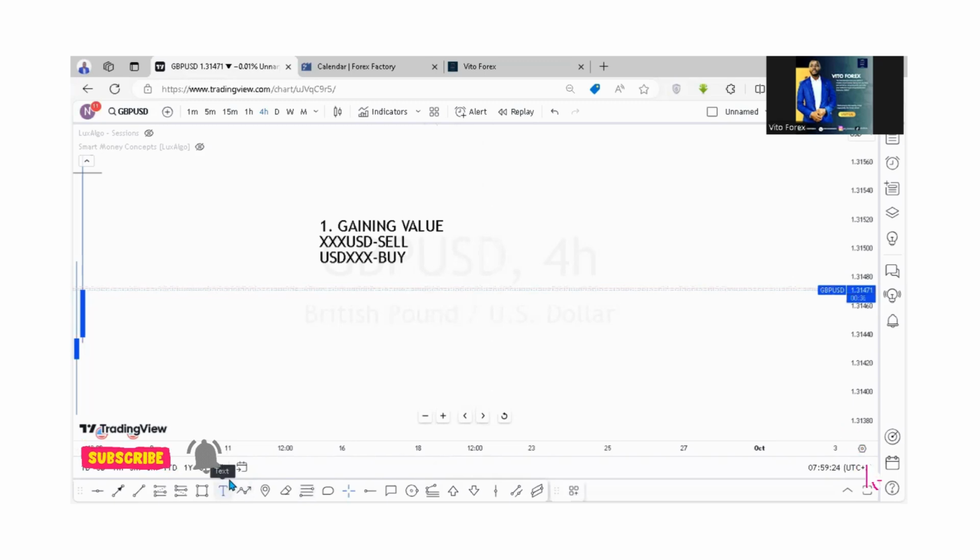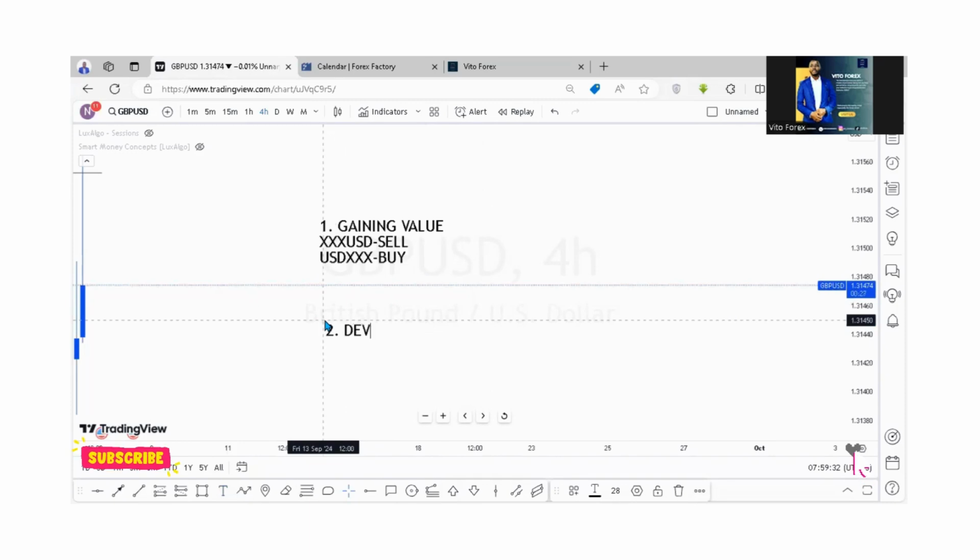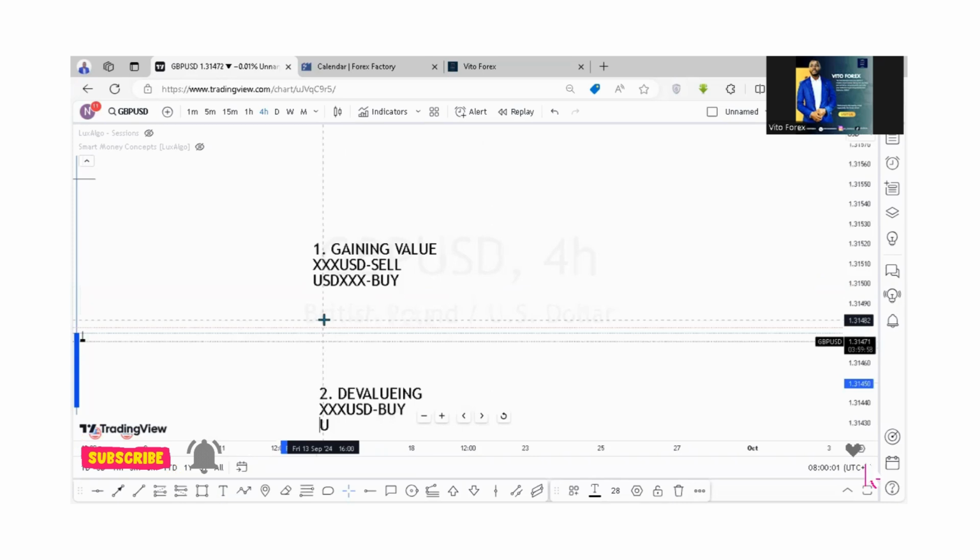Now, point number two, if this time around we are not gaining value, if we are devaluing, devaluing means that we are losing value when it comes to the US dollar. So any currency pair that has, supposing, USD XXX, we shall sell.